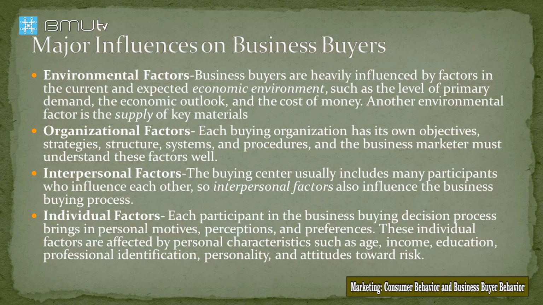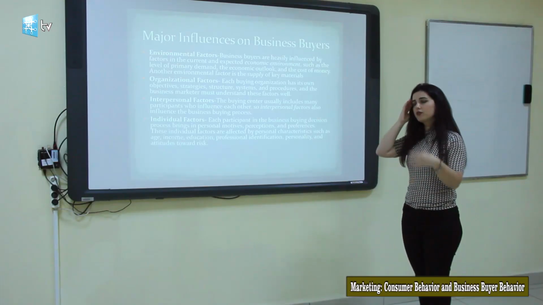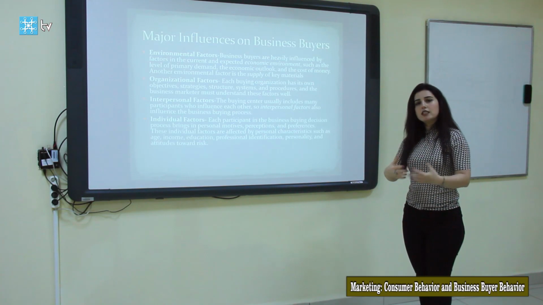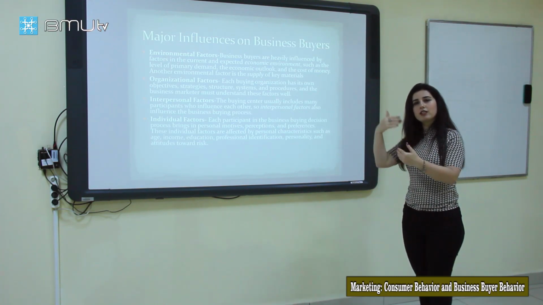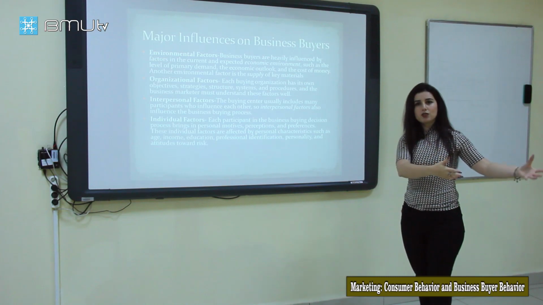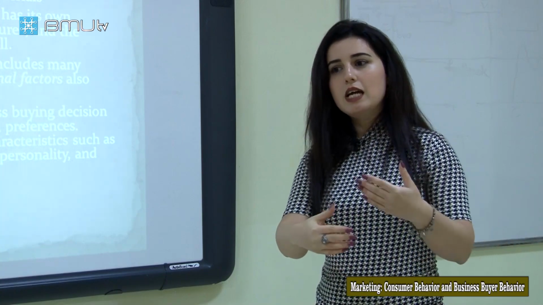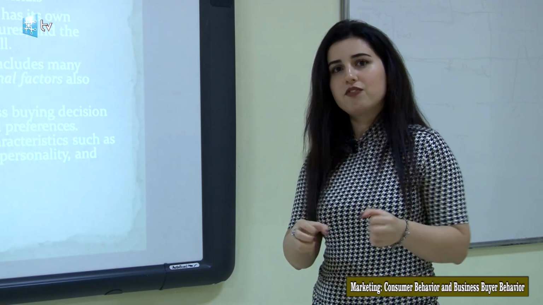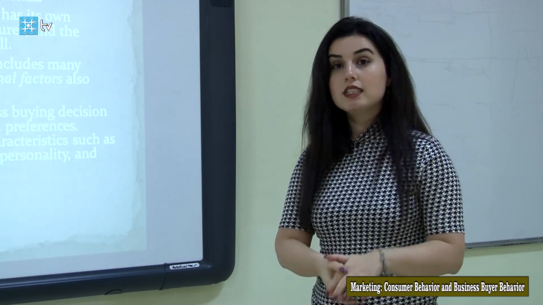And the next one, interpersonal factors. The buying center usually includes many participants who influence each other. We learned about these participants: the buyers, influencers, deciders, gatekeepers, and so on. Guys, interpersonal factors can shape a purchase. For example, they may choose suppliers from among people they know, an acquaintance who actually sells the product they need, and because of this interpersonal factor they can be affected and choose that supplier.